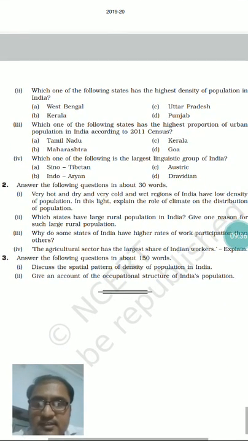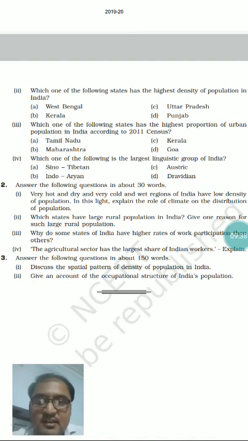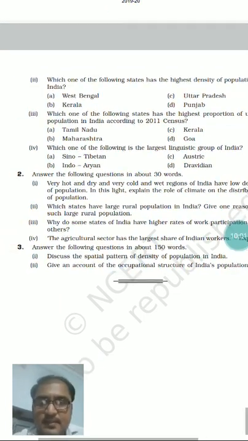Then the next question is about which one of the following is the largest linguistic group of India. So I already taught the linguistic composition of India. Indo-Aryan is the answer. Okay. Indo-Aryan comprises approximately 71% of the लिंग्विस्टिक ग्रुप ऑफ इंडिया. So see the table above.